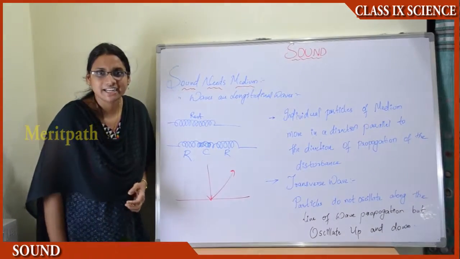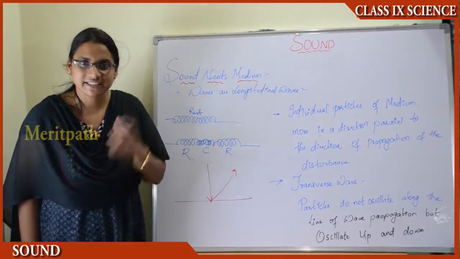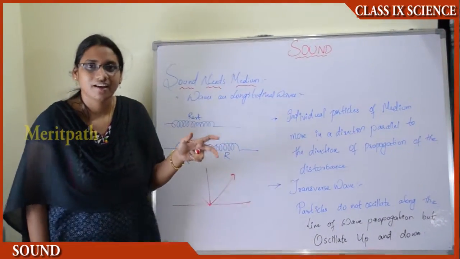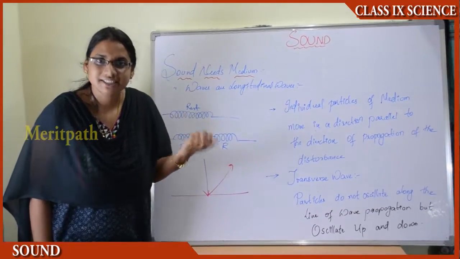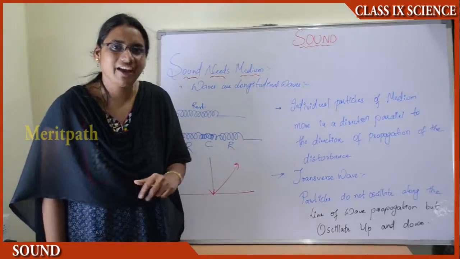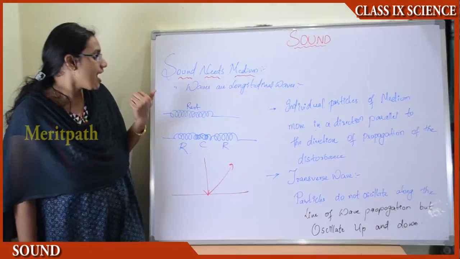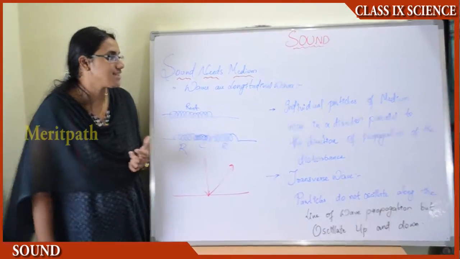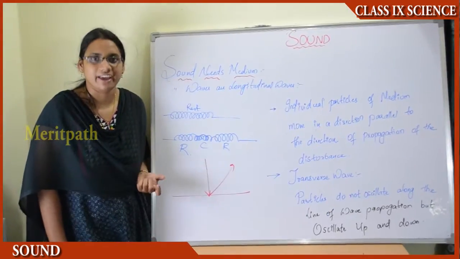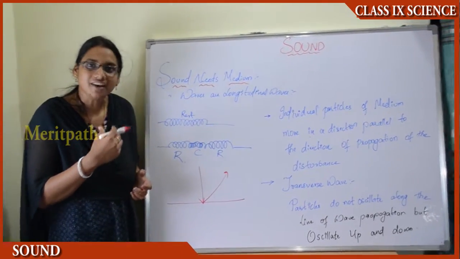Previously we have seen that sound needs a medium to travel. That is, sound travels in a medium such as air, water, steel and so on, and it cannot travel in vacuum. We have seen that practically in an experiment. Now let us see how sound waves travel in a longitudinal way, that is in the horizontal direction in which the waves are generated.